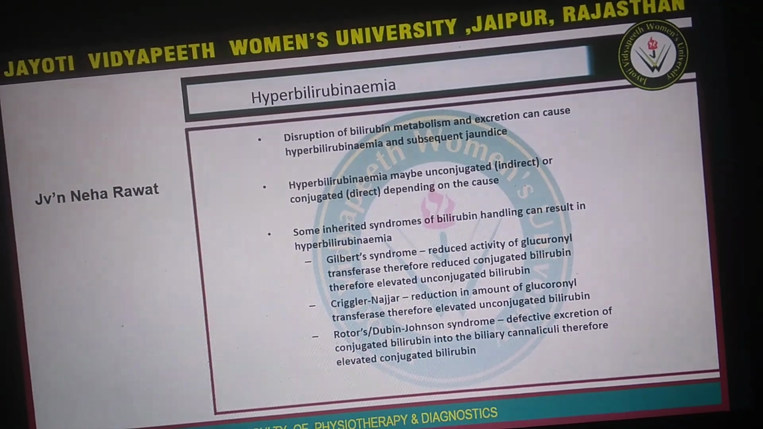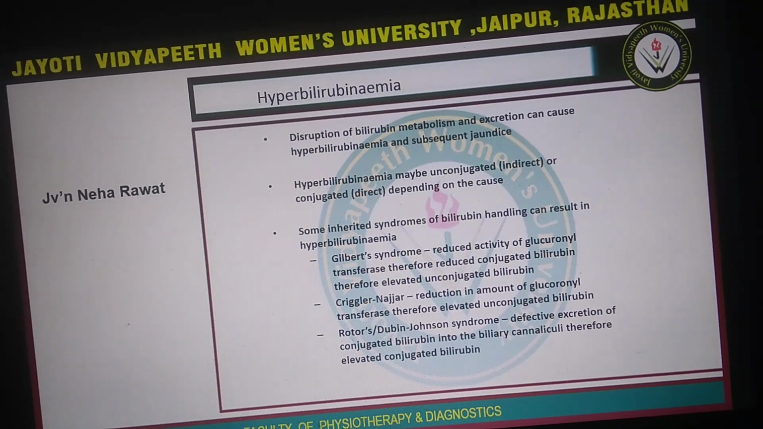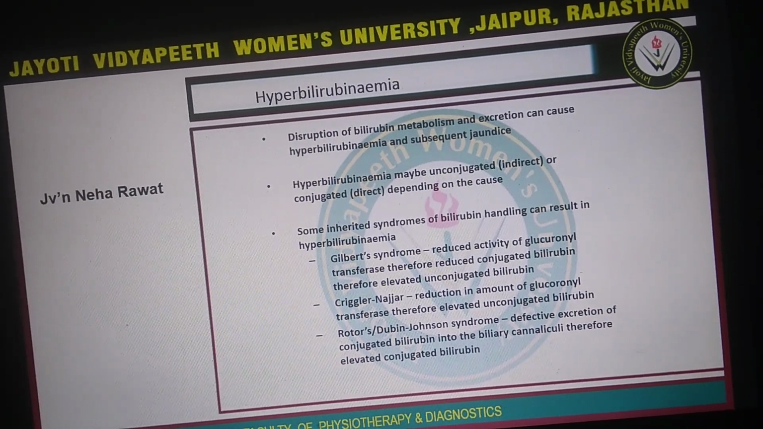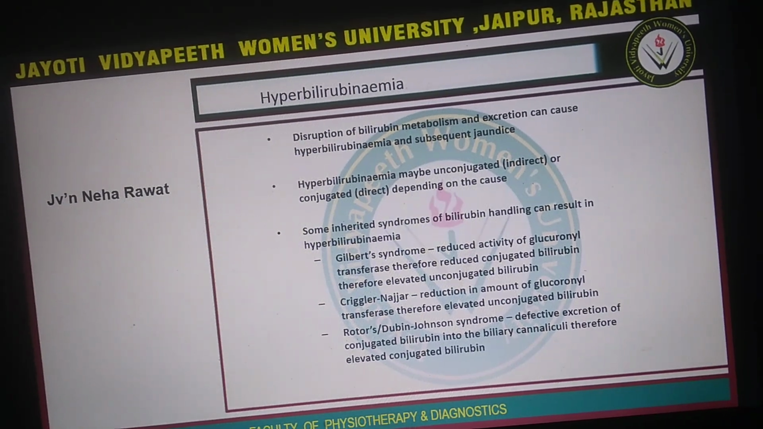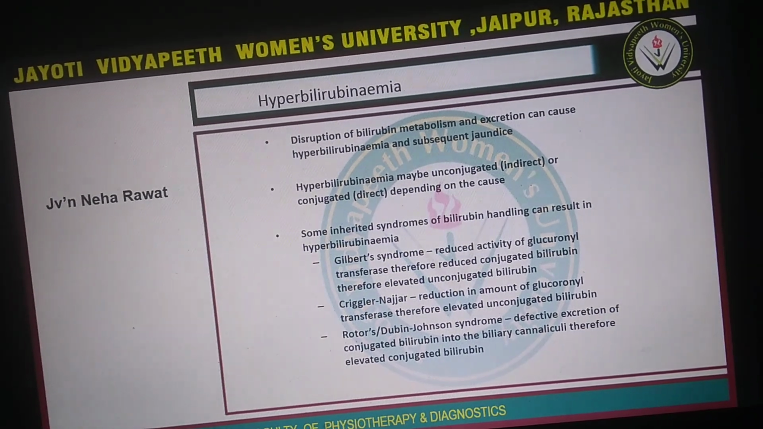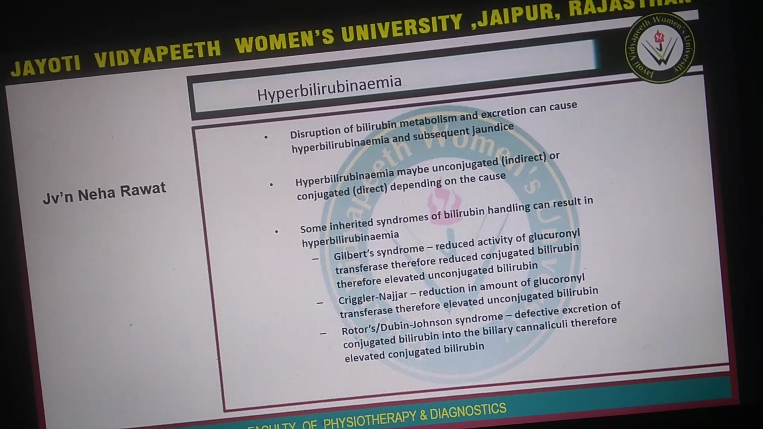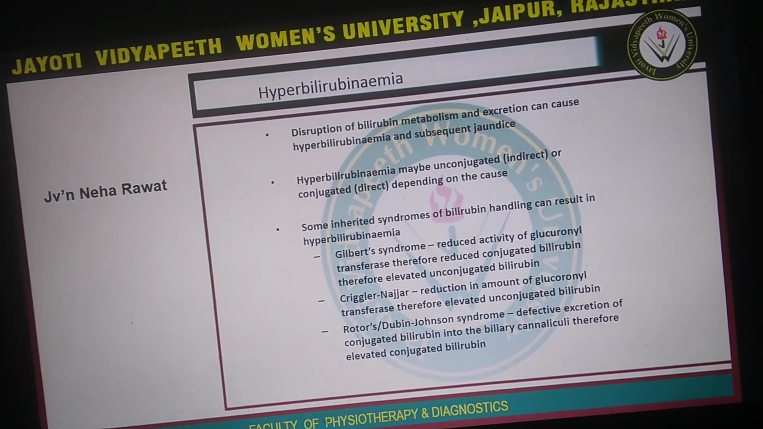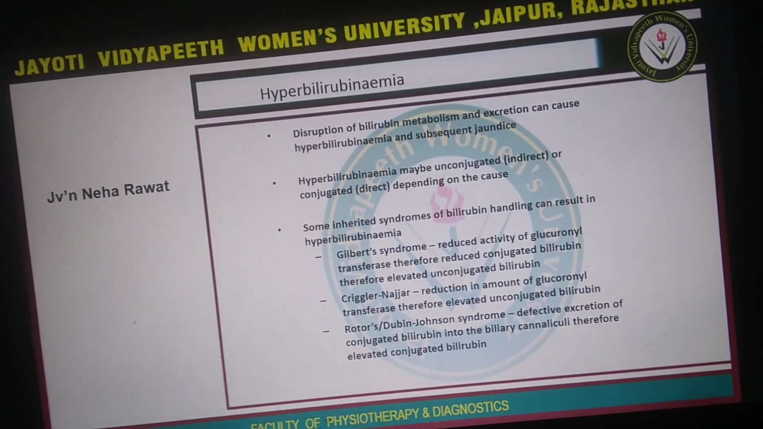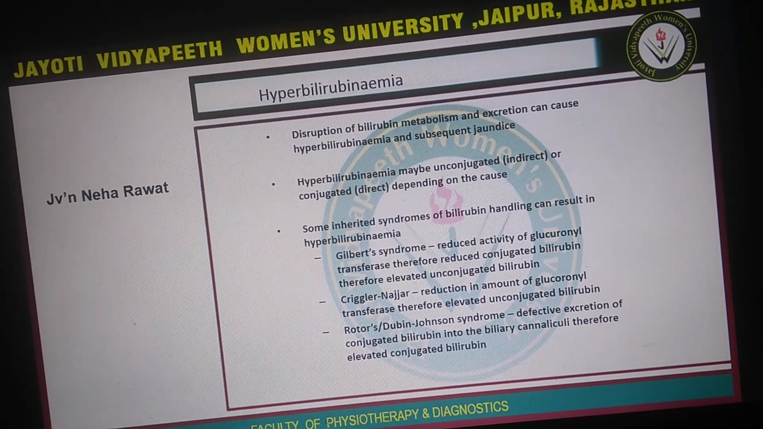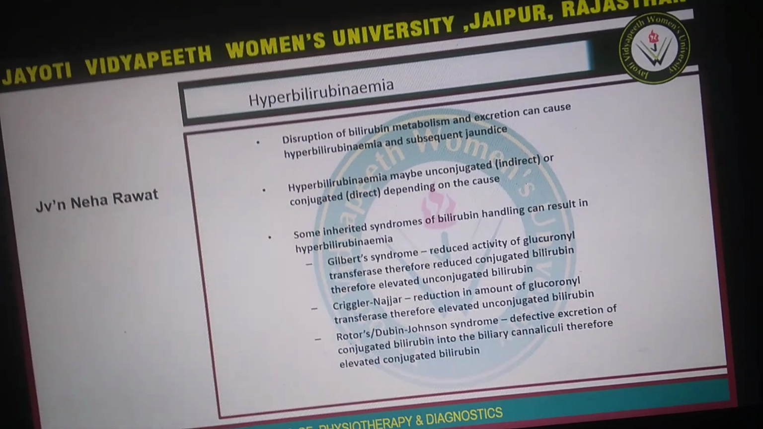Now, hyperbilirubinemia. Disruption of bilirubin metabolism and excretion can cause hyperbilirubinemia and subsequent jaundice. Hyperbilirubinemia may be conjugated or unconjugated depending on the cause. Some inherited syndromes of bilirubin handling can result in hyperbilirubinemia. Some of these syndromes are Gilbert syndrome, Crigler-Najjar syndrome, and Dubin-Johnson syndrome.